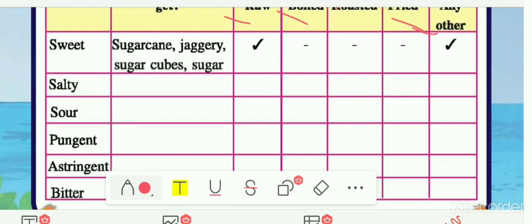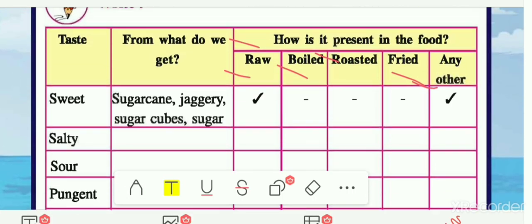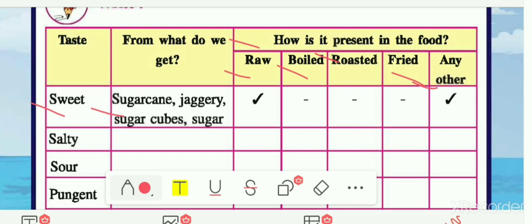The first example is given to you, that is about sweet taste. So we get sweet taste from sugar cane, jaggery, sugar cubes and sugar. These are some of the food items from which we get sweet taste. We eat sugar cane and jaggery directly, that means raw, and in other forms we also use it by boiling, and sugar and sugar cubes also we use. So here in the first column, that is raw, and in the last column, that means any other, we put a tick mark.